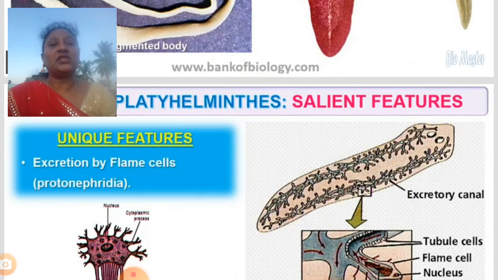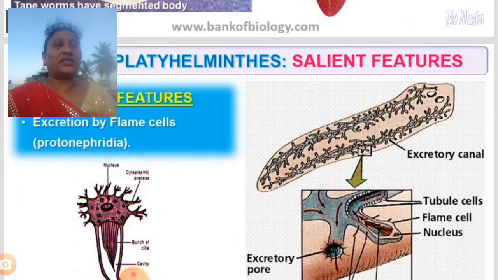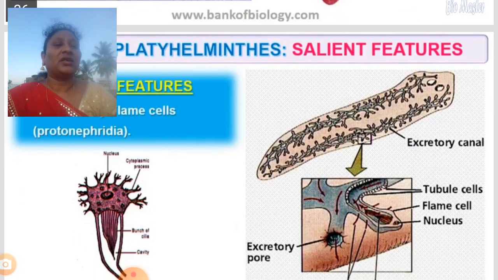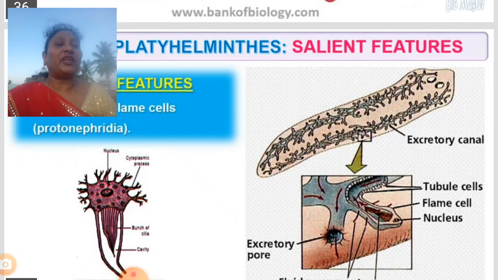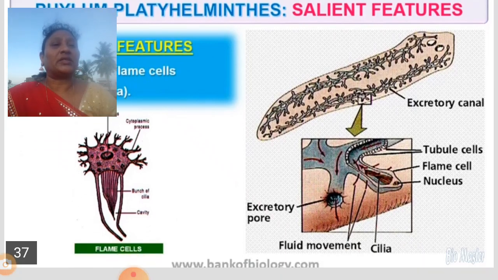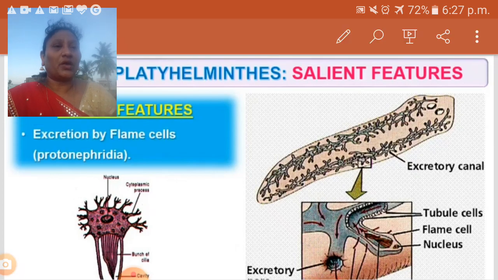Another unique feature is excretion by the flame cells. Flame cells can also be called protonephridia. You can see the excretory canal in the picture: tube cells, flame cells and the nucleus. They are the excretory organs. You can clearly observe that in the picture.